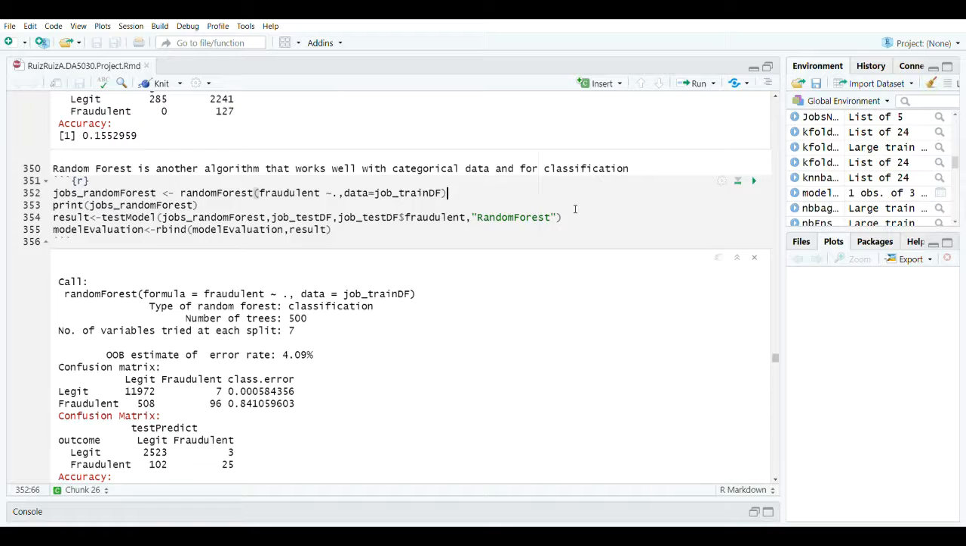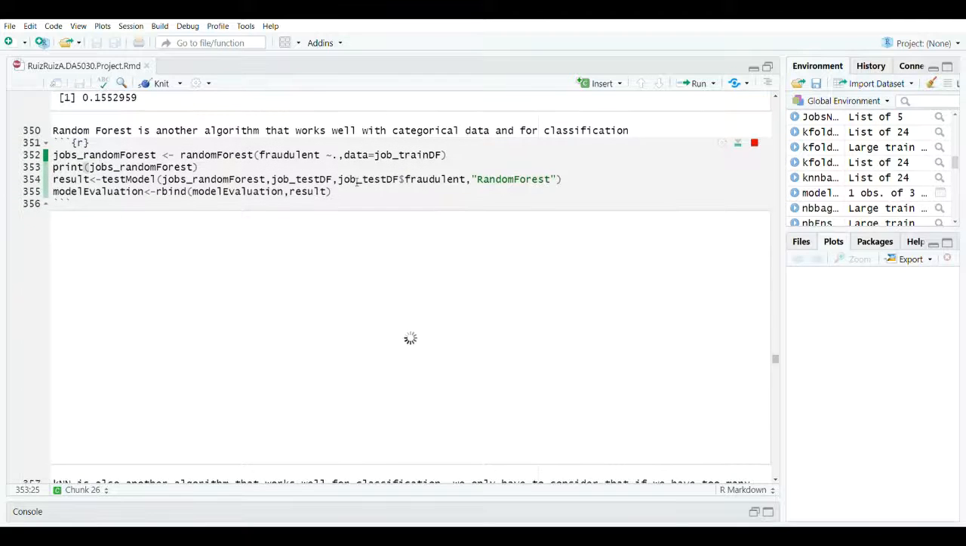I decided to change from implementing neural networks and logistic regression to use instead the random forest, because it is actually a good model that works well, again, with categorical data, and it's used for classification. So we are going to see what happens with this one.